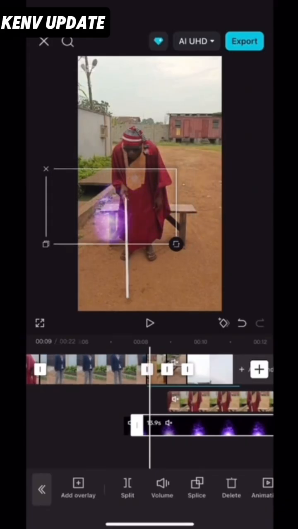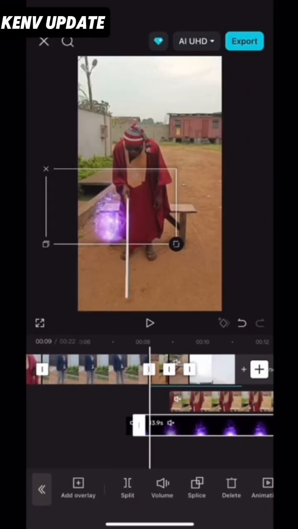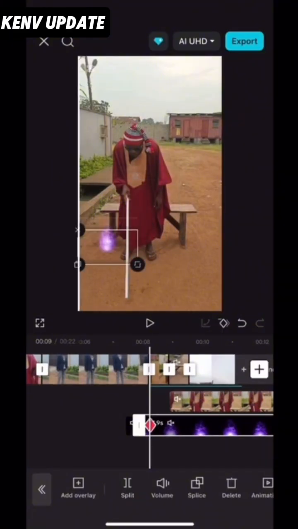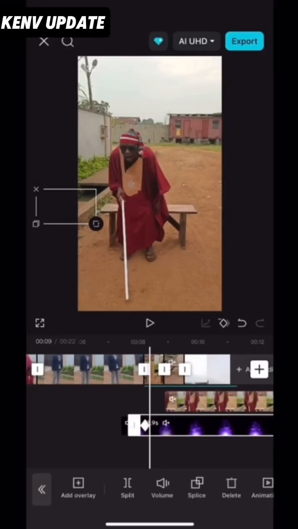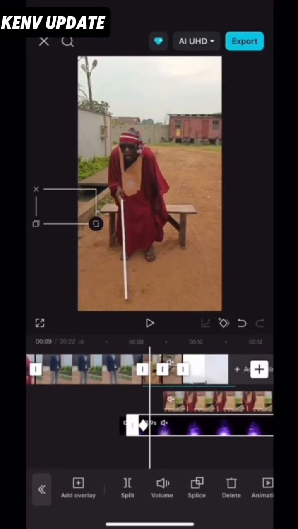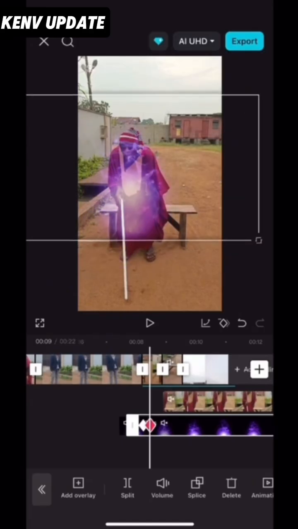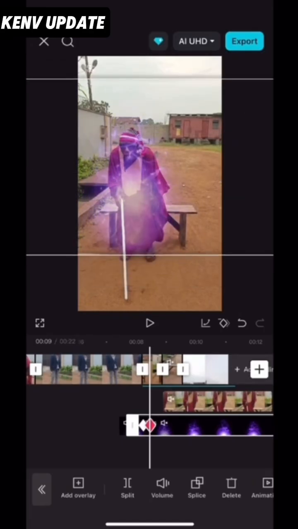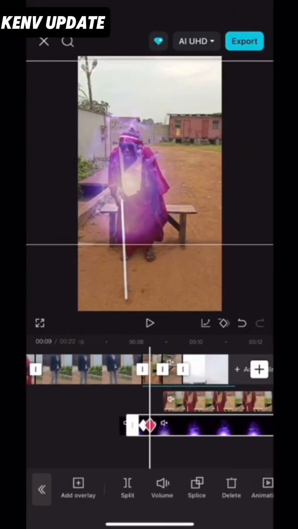As you drag it out, you are going to be adding another keyframe. So add another keyframe, adjust it, crop the light. After cropping it, you drag it out from the scene. Then you adjust the light a little bit again and drag the light out. Drag the light out, expand the light and bounce it on the character. After expanding it, bounce it on the character.